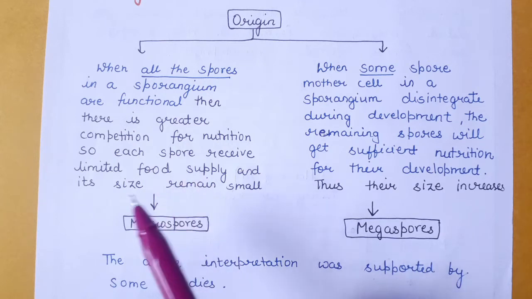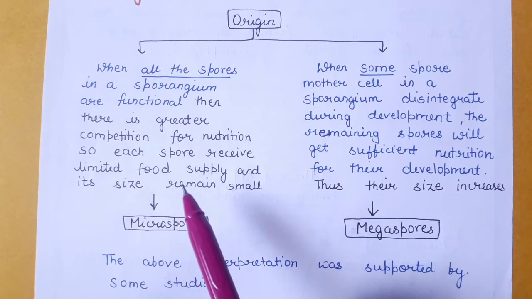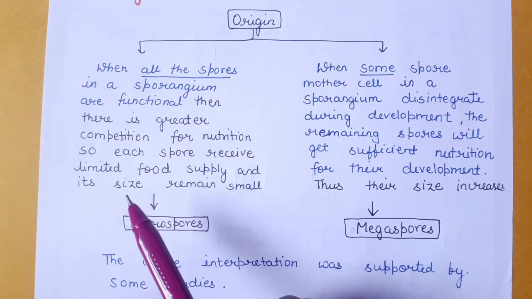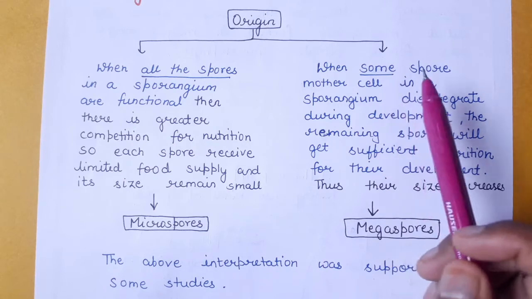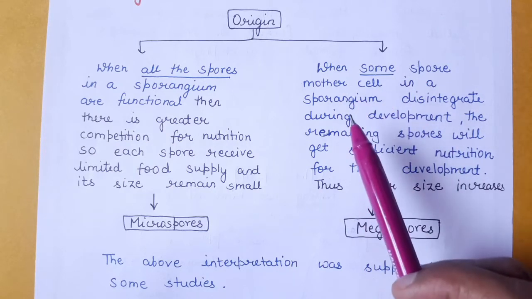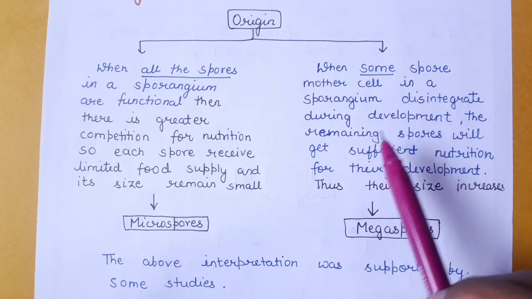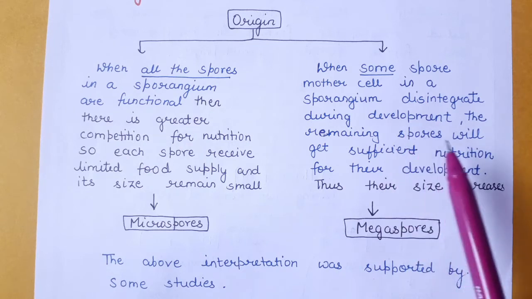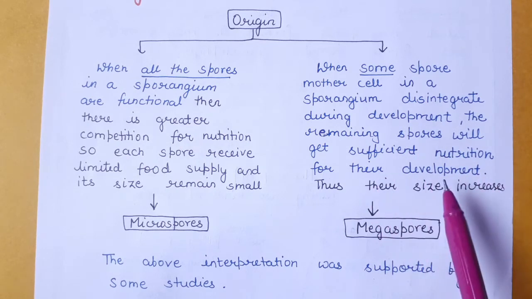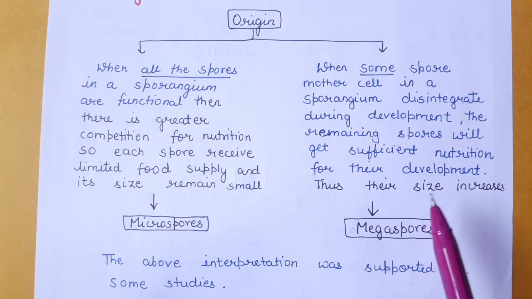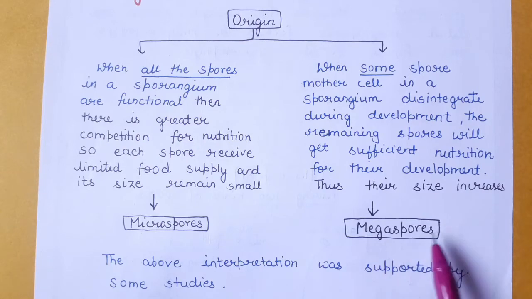So each spore will receive a limited amount of food supply, and thus its size remains small and it will form a microspore. However, what will happen when some spore mother cells in a sporangium disintegrate during development, and the remaining spores get sufficient nutrition for their development? Then the size of the spore will increase and they will form megaspores.